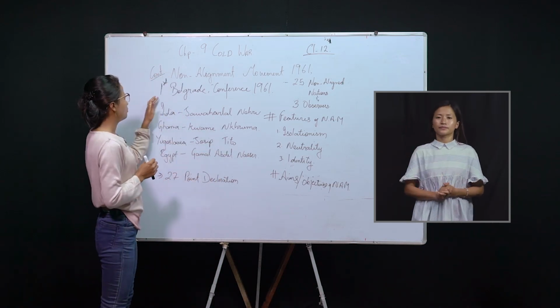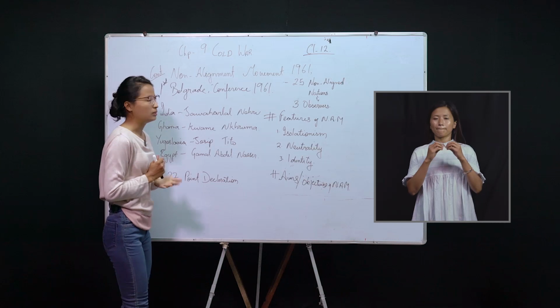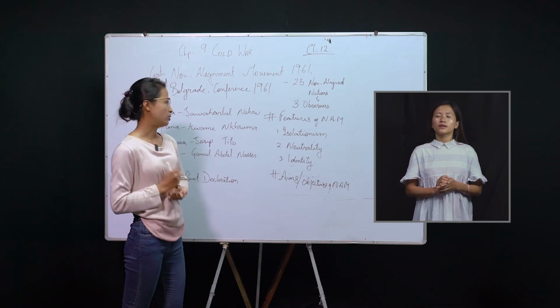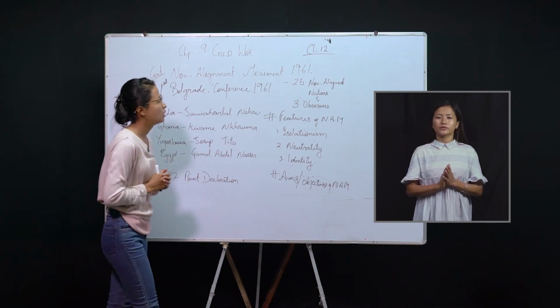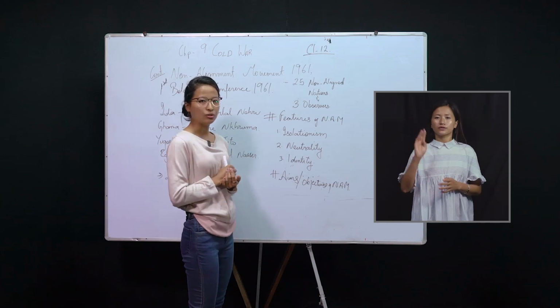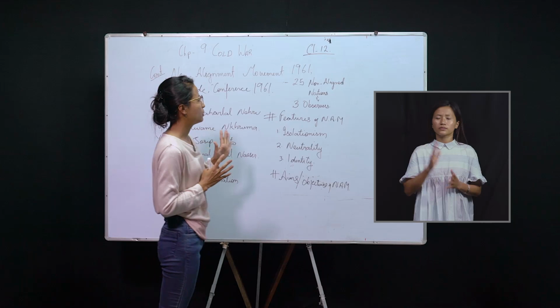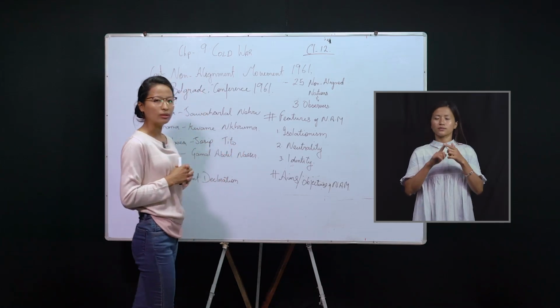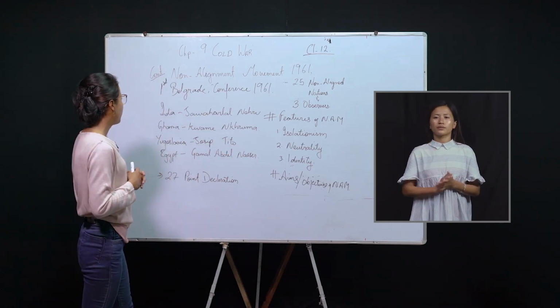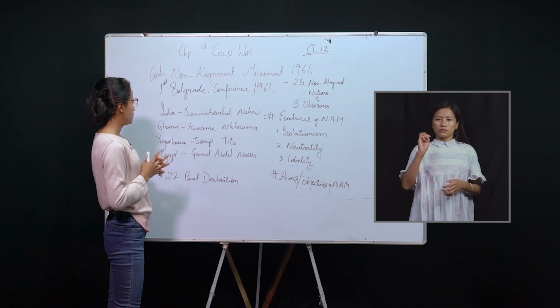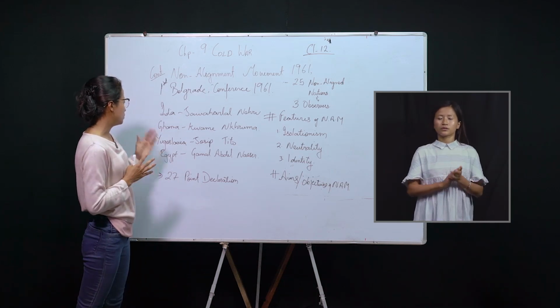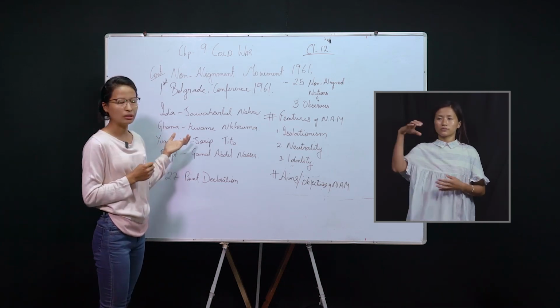They held the first conference in Belgrade, the capital of Yugoslavia. We have stopped there. In this conference, 25 non-aligned nations took part along with 3 observers. These 3 observers were not members of the non-aligned nations. Please remember that. Among these 25 nations, special mention has to be given to these countries and these personalities.